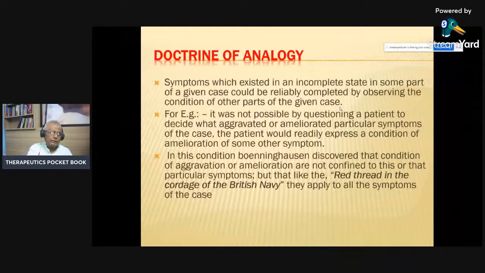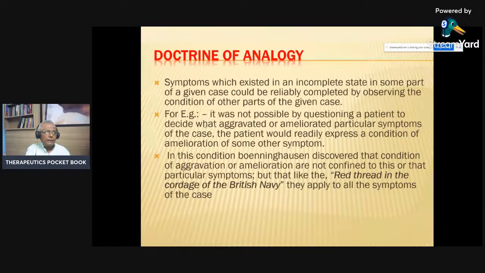When you are taking a case history, at many places you don't find the symptoms complete: location, sensation, modalities, and concomitant. In all the symptoms, you don't find all four things available. In some symptoms, you get only the location. In some, one or two modalities, but no sensation. But to complete the symptoms, the theory of analogy was utilized.